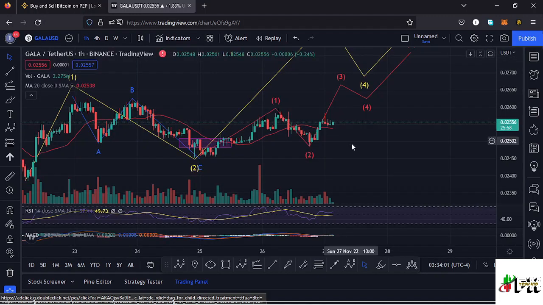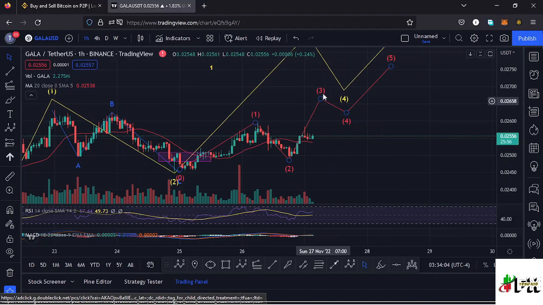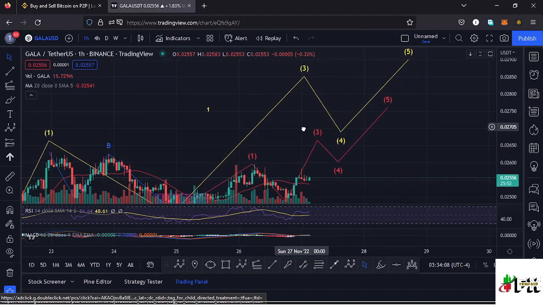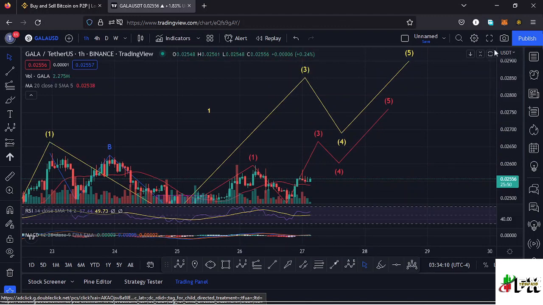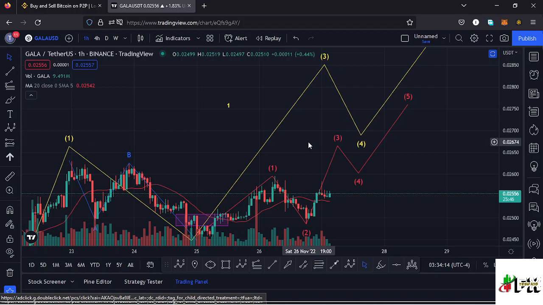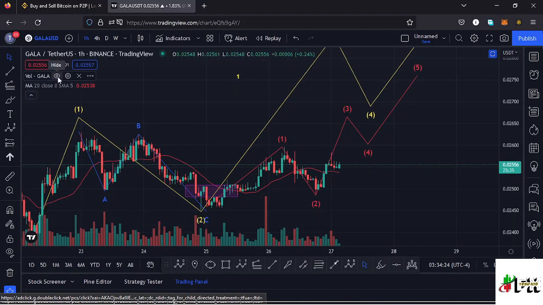So there are chances that we might be in the formation of this wave 3 and then expect a wave 4 and then continue pushing higher in a wave 5 to complete the formation of this wave 3 that I have highlighted here in yellow. So let's be patient, and my next target area here on the Gala games is at around the $0.028 mark, and I'll keep you updated on any movements here on Gala games.